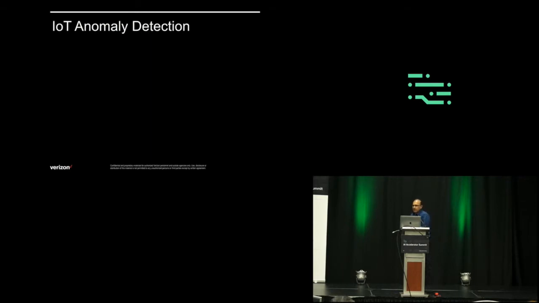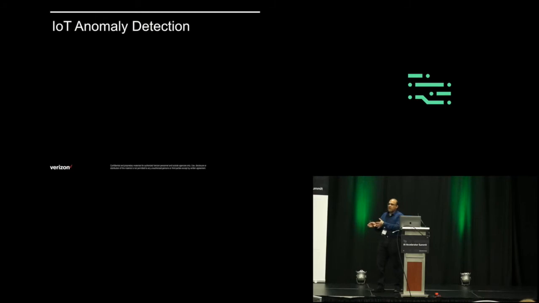And the last one is IoT anomaly detection. Here, the IoT device is an intelligent vending machine. Verizon has a tie-up with a vending machine partner, and under the data agreement they send the data to us. This is network level data, and the goal is to identify whether few machines or many machines, or IoT devices, are healthy or unhealthy. So that's basically trying to identify the anomaly and see whether these are anomalous devices.